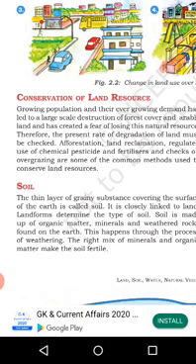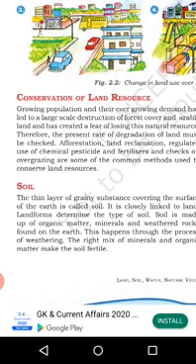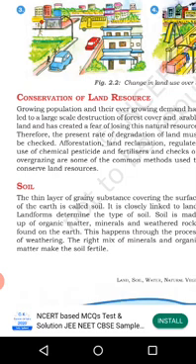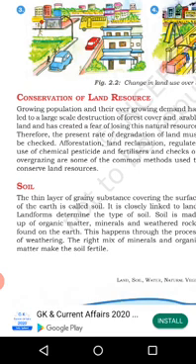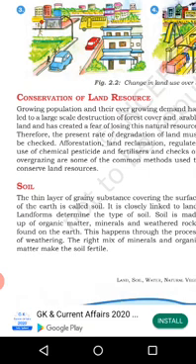Landforms determine the type of soil. Soil is made up of organic matter, minerals and weathered rocks found on the earth. This happens through the process of weathering. The right mix of minerals and organic matter make the soil fertile.